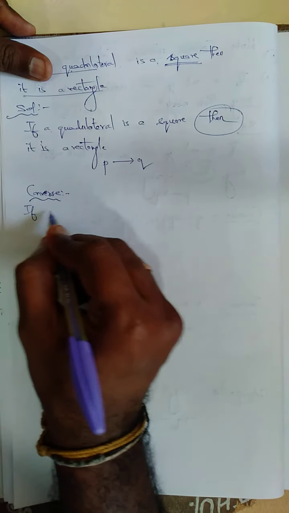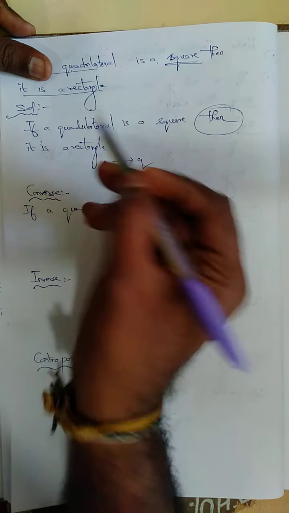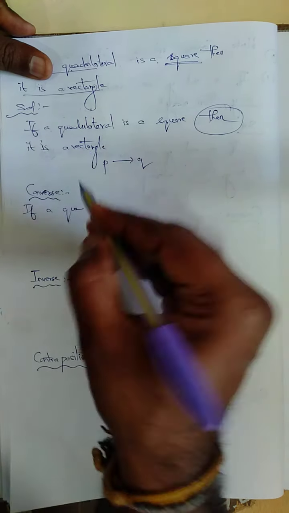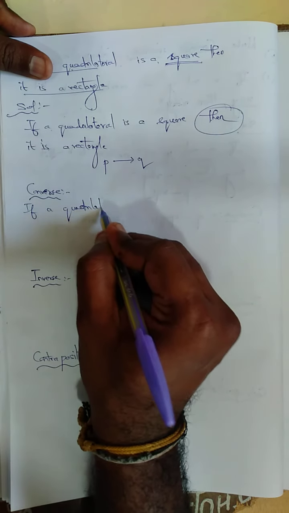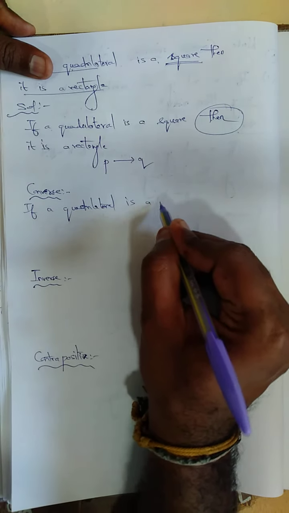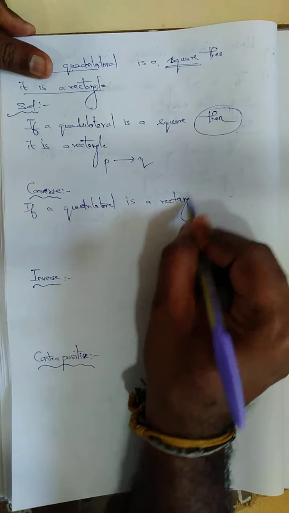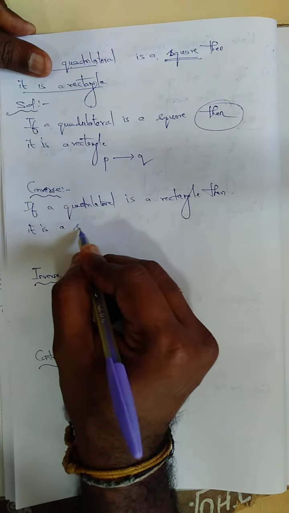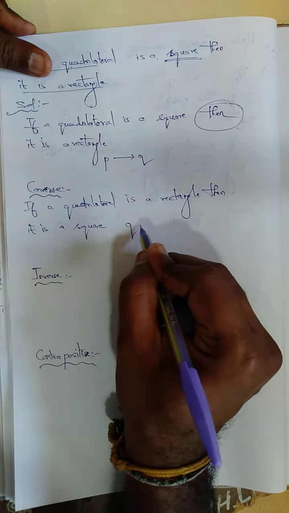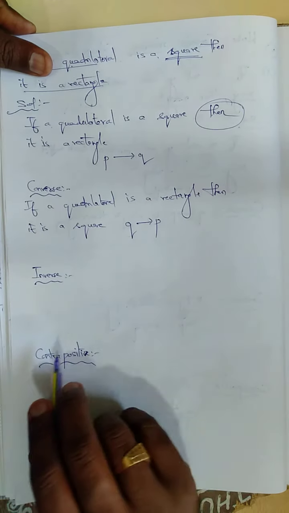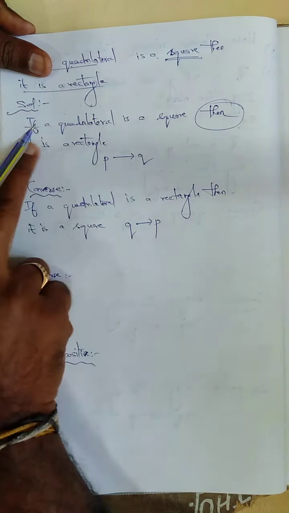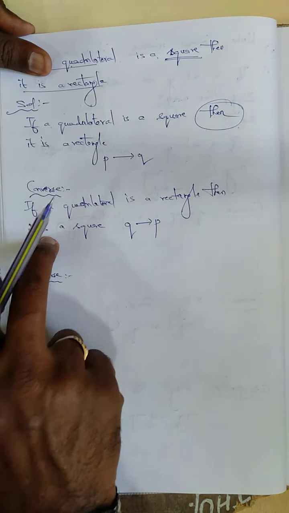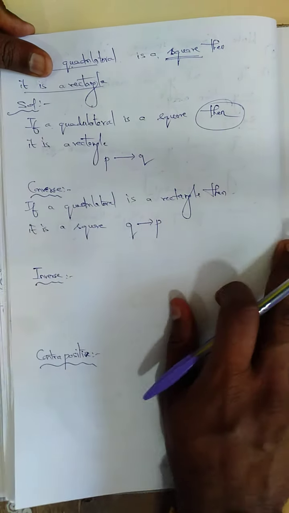For the converse: if a quadrilateral is a rectangle, then it is a square. Then I write Q conditional P, the opposite. So this is the straight statement, and this is the converse statement: P Q, Q P.